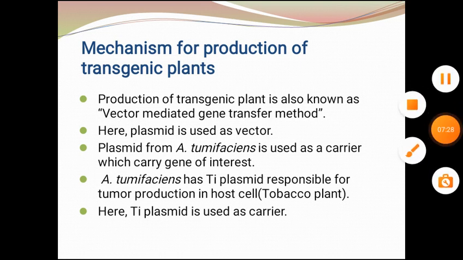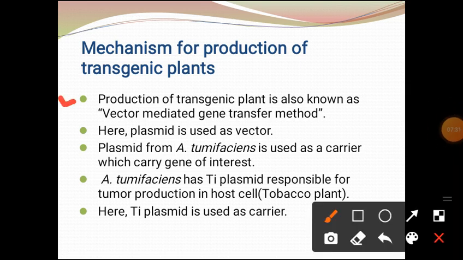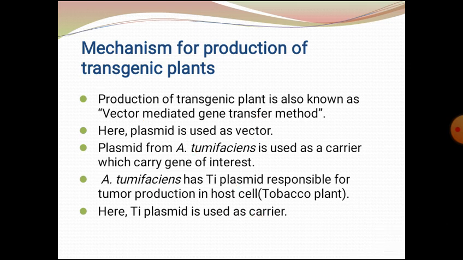First, the production of transgenic plants is also known as the vector mediated gene transfer method. Here the plasmid is used as a vector. The plasmid from Agrobacterium tumefaciens is used as a carrier which carries the gene of interest, as we have previously seen in the previous figure. Agrobacterium tumefaciens has a Ti plasmid responsible for tumor production in the host cell. Here the host cell we have taken is a tobacco plant. The Ti plasmid is used as a carrier through which it can carry the gene of interest.